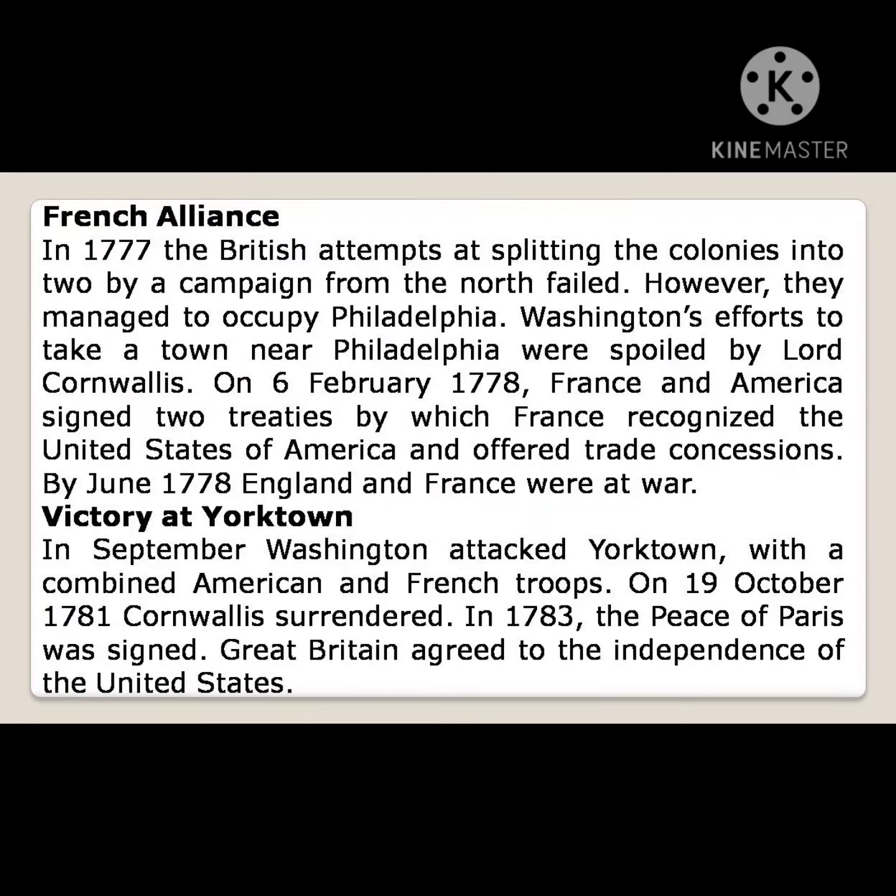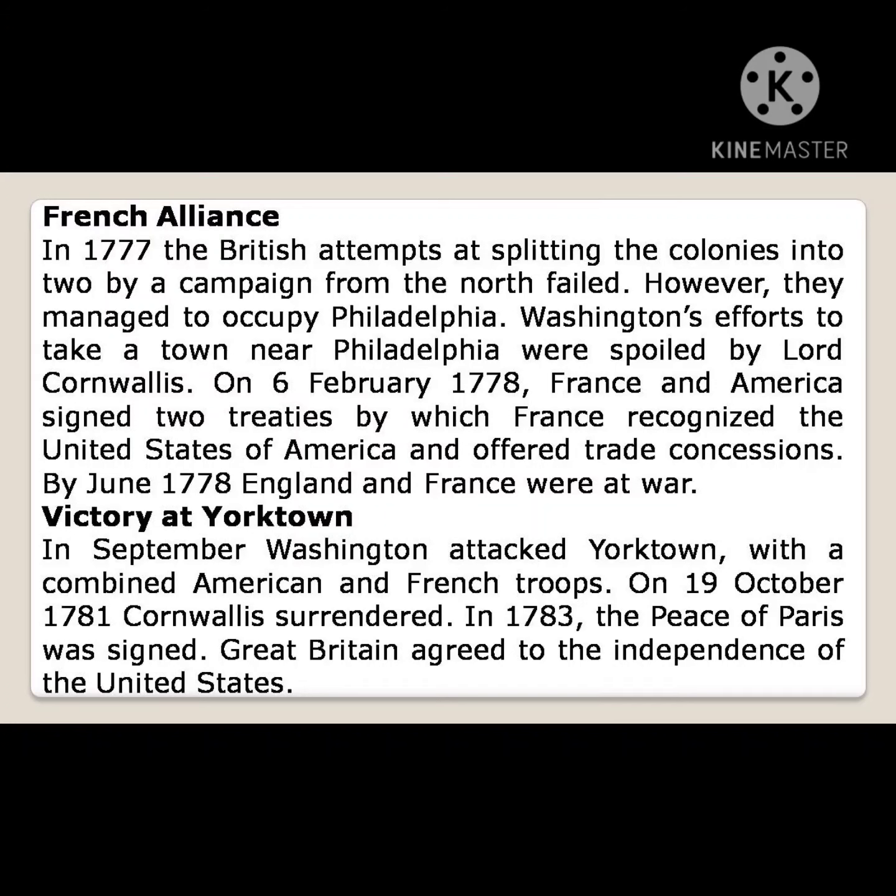By June 1778, England and France were at war. In September, Washington attacked Yorktown with combined American and French troops. On 19th October 1781, Cornwallis surrendered.